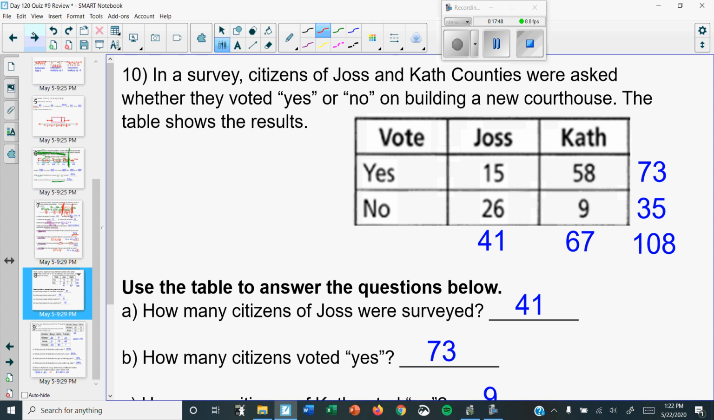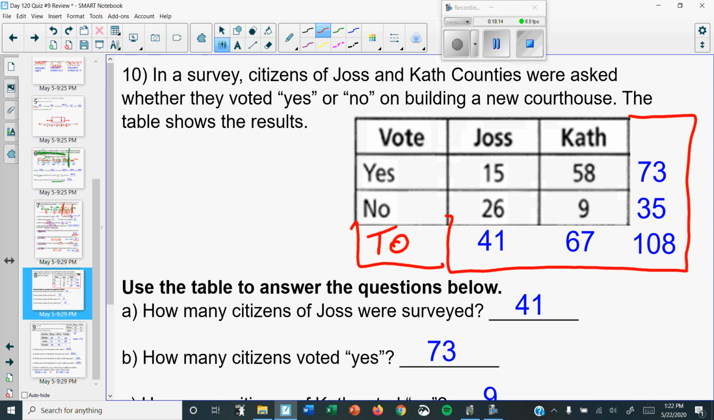Okay, number 10, here comes the two-way tables. This was the part where you couldn't really use your calculator. So in number 10, in a survey, citizens of Joss and Cath, two interesting counties, were asked whether they voted yes or no on building a new courthouse. The table shows the results. The first thing you should always do when you get a two-way table is finish it. Now, I get that there's no extra columns there, so you can add them. Put total.